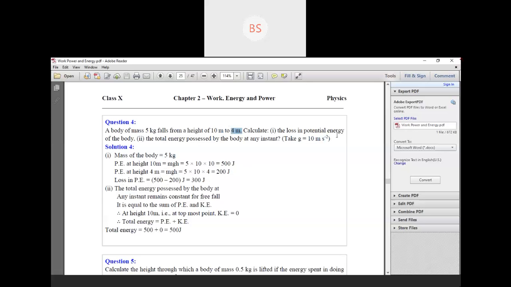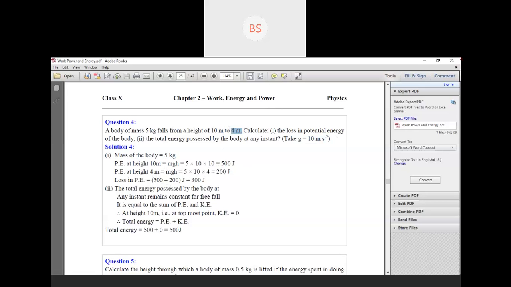Okay. So we have to find out now the loss in potential energy. To find out the loss in potential energy, always you have to subtract. When the object is at height 10 meter, the potential energy is 500. When the object is at 4 meter, the potential energy is 200. So 500 minus 200 is 300 joule. So loss in P is 300 joule. So first answer we got.